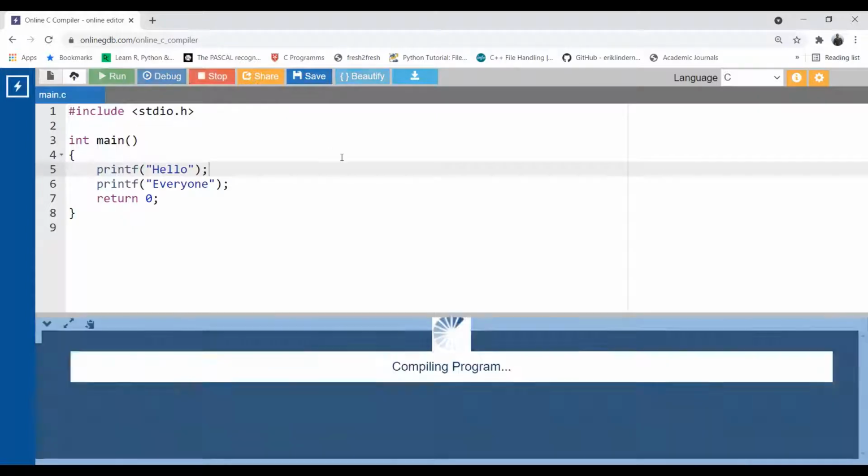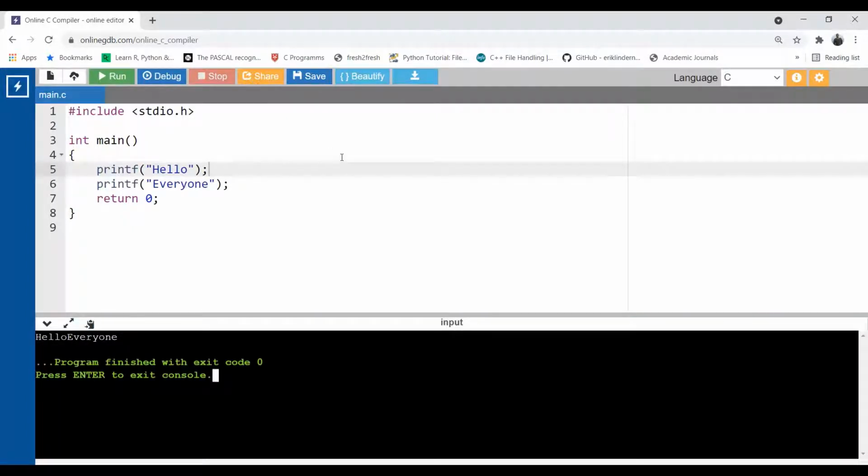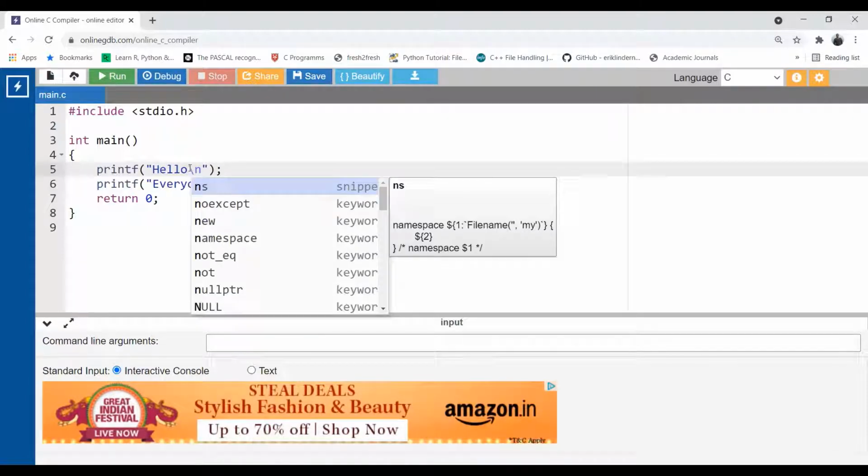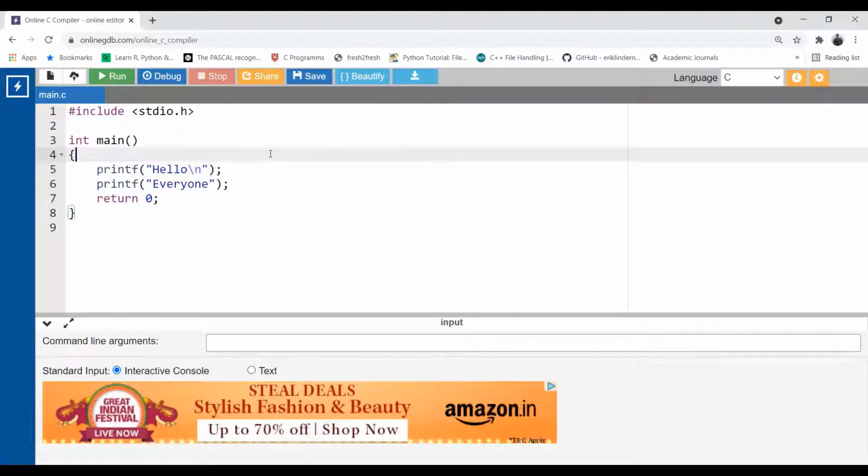Okay, semicolon is missing, end of statement is missing. Now run this. Yeah, now see, hello is printed, but we were expecting that everyone should be printed on the next line, but instead it printed on the same line. Why? Because here I have not used any \n. So if I did not use any \n, what will happen? Printf will consider all the output in one line.